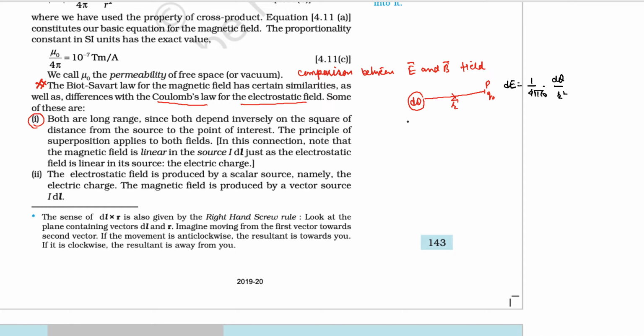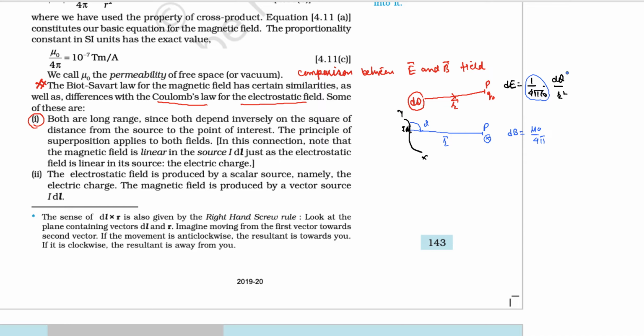And here in this case, this was the wire, and this was the small current element I dl, and you were observing some point P over here, and here you were discussing the magnetic field, and this is the displacement vector, and this is the angle between dl and r, that is theta. So see carefully, small magnetic field dB is equal to, 1 by 4 pi epsilon 0 is replaced by, see the beauty of this, mu naught upon 4 pi.